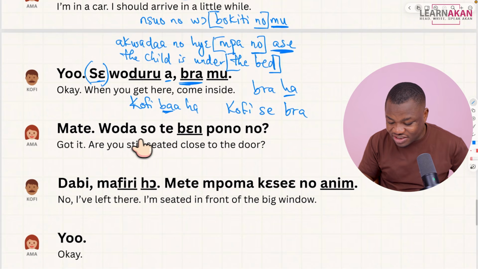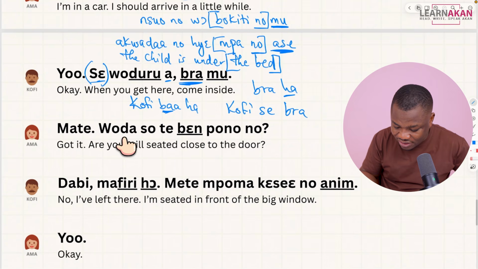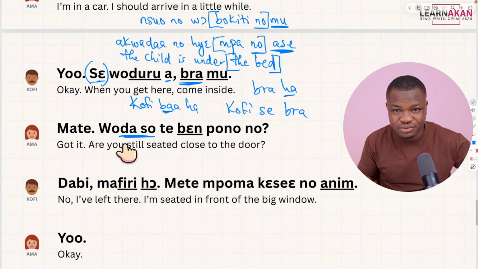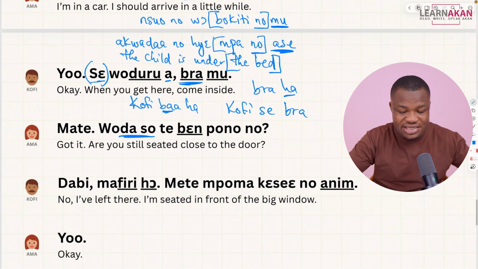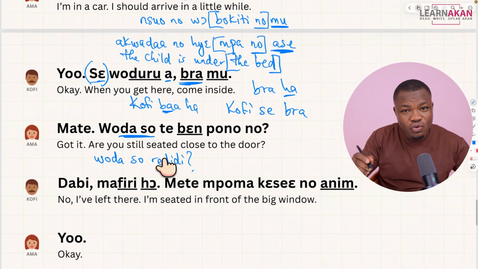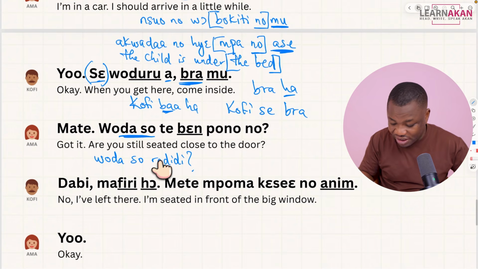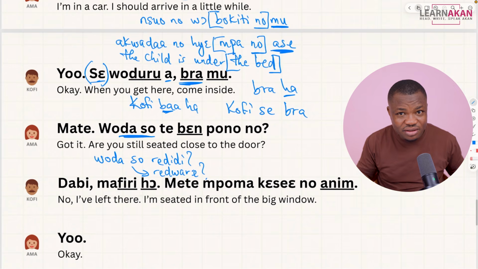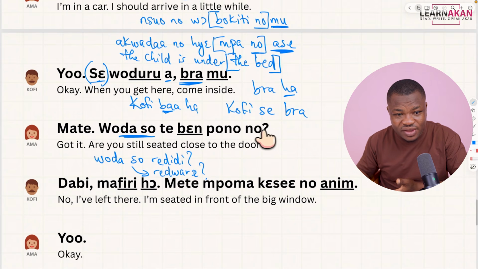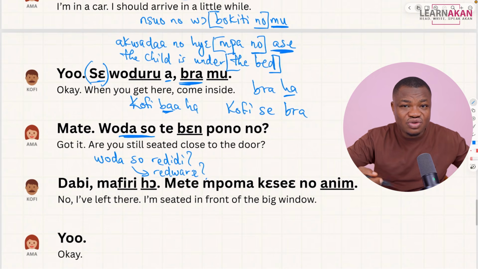Got it. What does it be ponono? Daso here is what we use to convey still. Still. So if I say, what dasu didi? That is, are you still eating? What dasu jare? Are you still bathing? So if you want to convey still, you use daso. So here Amma says, what daso teben ponono? Are you still seated close to the door?